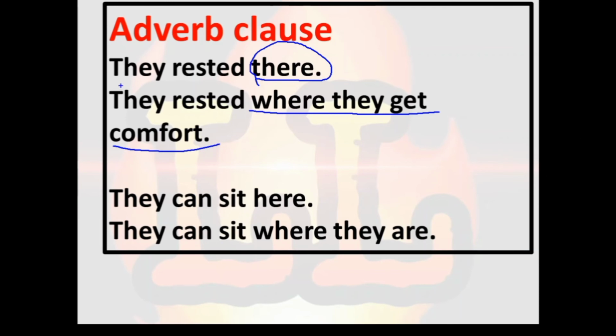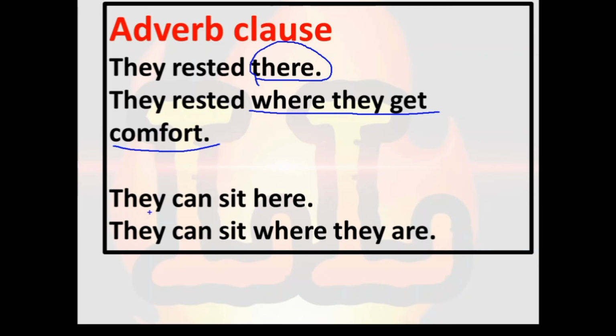Same. See here, they rested. Where did they rest? There. And in the second example, they rested. Where did they rest? Where they get comfort. So "where they get comfort" is giving more information about the verb rested, and that's why it is called an adverb clause. Let's see the next example.